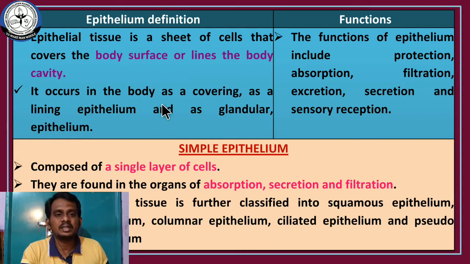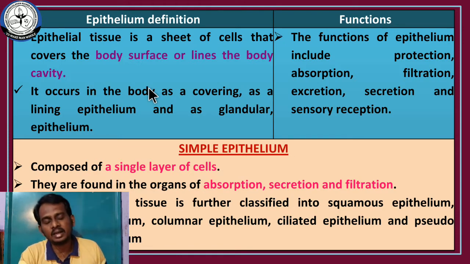It occurs in the body as a covering, as a lining epithelium and as a glandular epithelium. So it acts as a covering. It may cover a particular organ, or it may cover a particular gland. This is the exact definition for epithelium. First you have to write: a group of cells that covers the body surface and the inner lining of the organ or the inner lining of the body cavity, and it occurs as a body covering, as a lining epithelium or as a glandular epithelium.